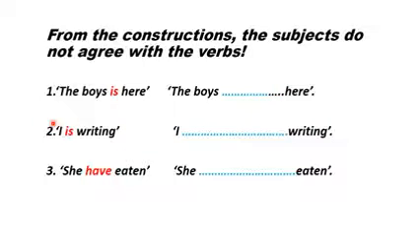The second one, I is writing. Can I go with is? No. It goes with am. So it should have been, say it, I am writing. Good. Let's go to number 3. She have eaten. Is it correct? She, singular. Can it go with have? No. It should have been has. She has eaten. If you have done it this way, put us together for yourself. Great.